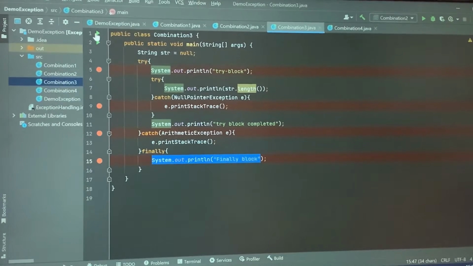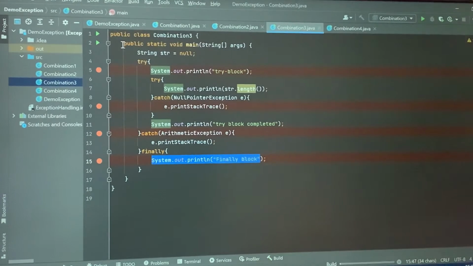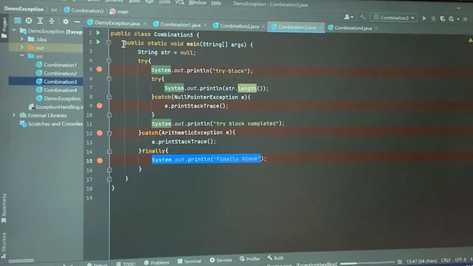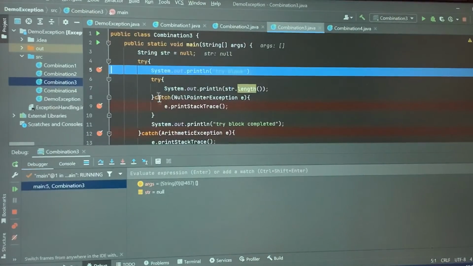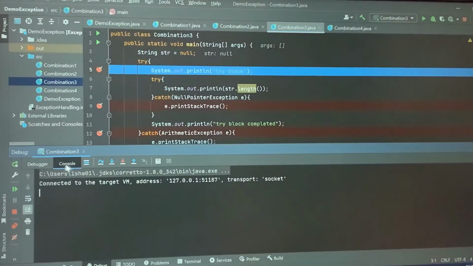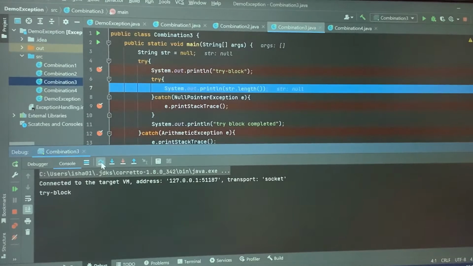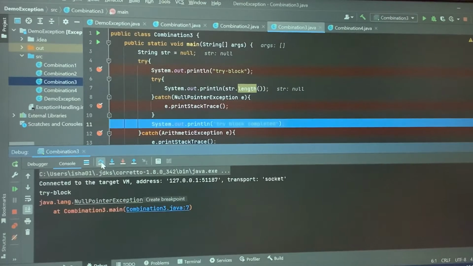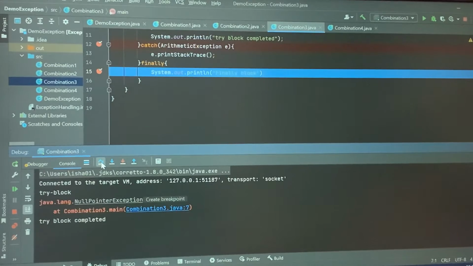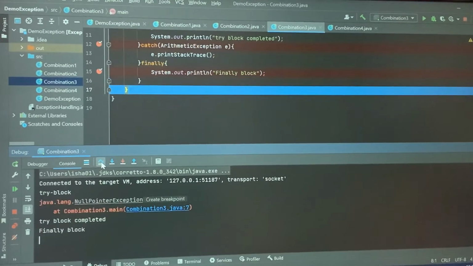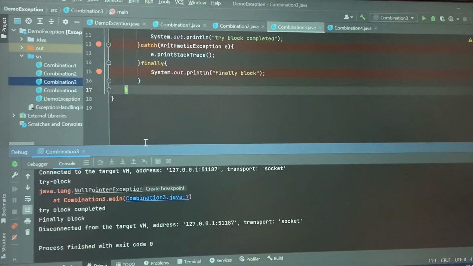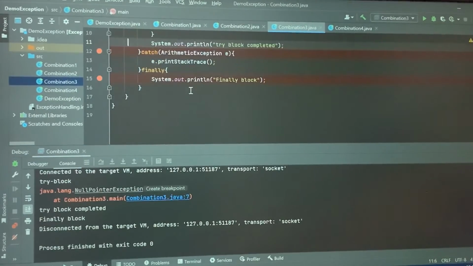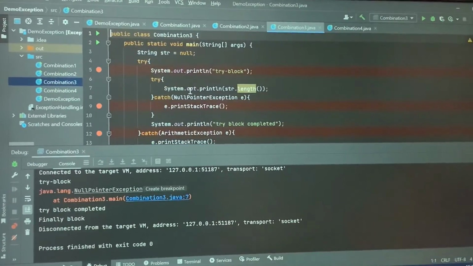So let's try this out. If I go to the console, my try block gets printed. It shows me the null pointer exception. It has given me the error message, then try block completed, and then finally. This is what we have predicted, right? So I hope this is clear to you.